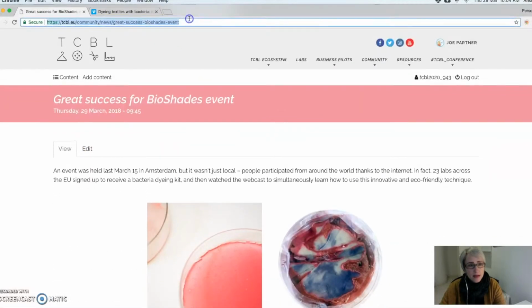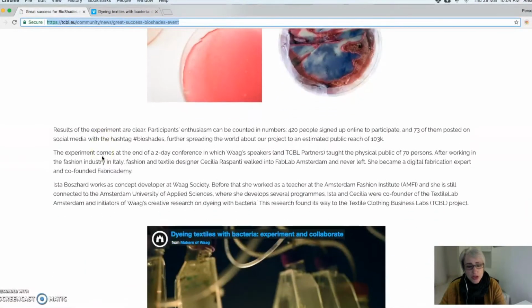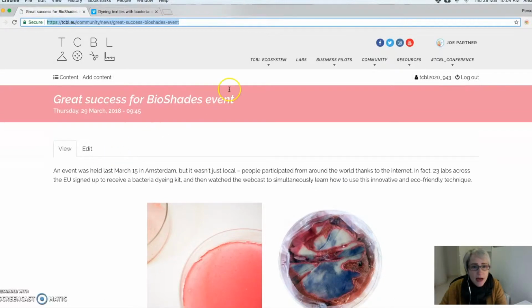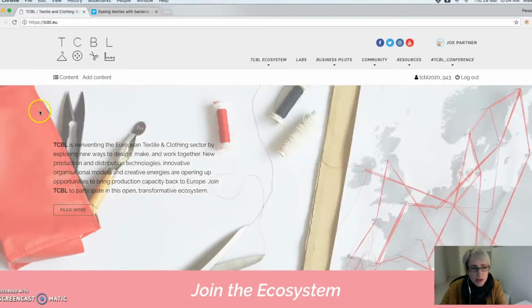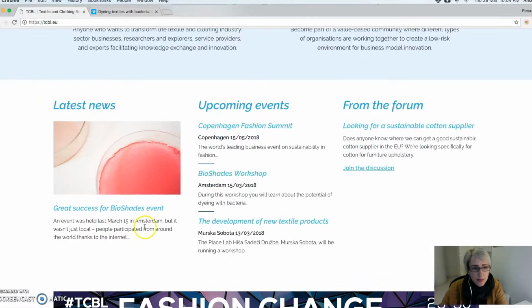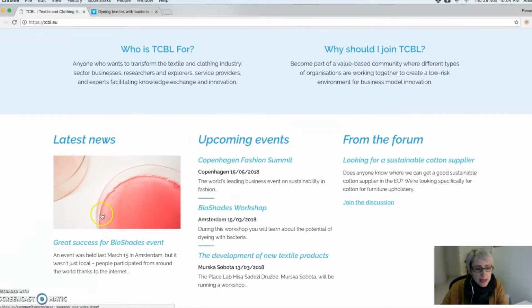Okay, there's a link that I can also share on Facebook, and this makes sure it looks good as well when you go up to the home page, because the latest news is always going to be the first thing that you see on the home page. So it's a super important thing. We want to give it a lot of visibility. So that's how we do that.